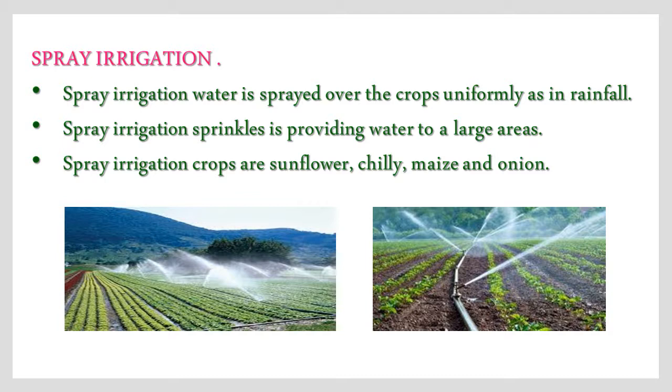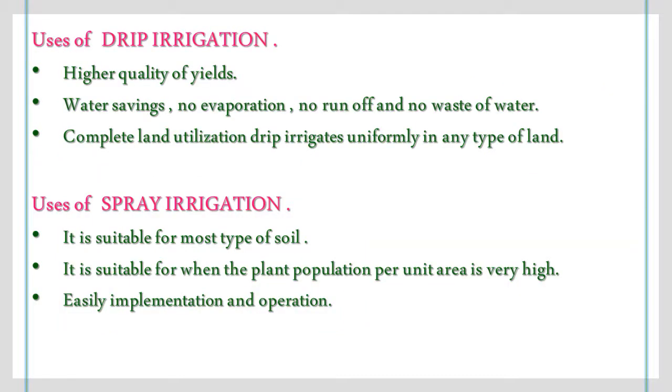See, observe the below given images to understand the spray irrigation method. Children, let us discuss the uses of drip irrigation. Higher quality of yields in the drip irrigation method. Second one is water savings: no evaporation of water, no runoff of water and no waste of water while using the drip irrigation method. Complete land utilization: drip irrigates uniformly in any type of land.